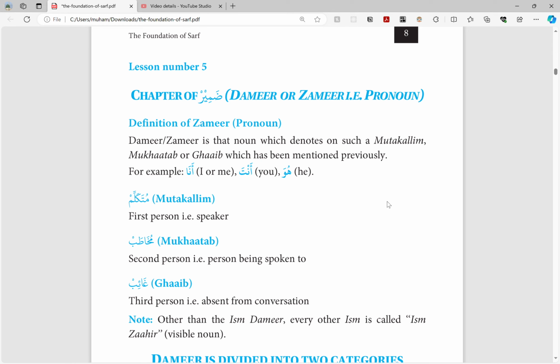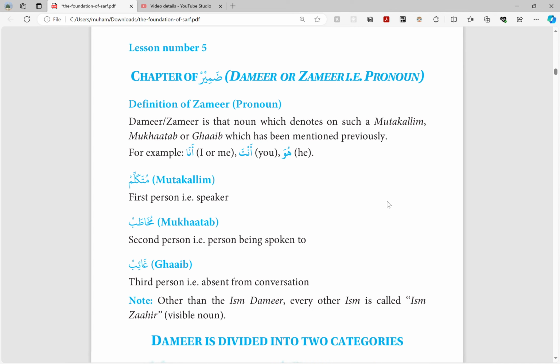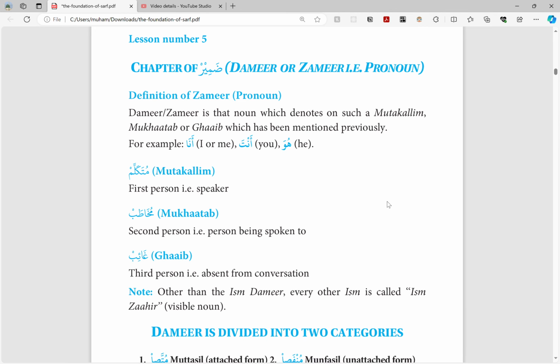Alhamdulillah, we're on lesson 5 and today's lesson is a bit lengthy, so we'll have this video in two parts. We're going to talk about ضمير, also what we call zamir, is a pronoun. So ضمير is that noun which denotes a mutakallim, mukhatab or ghaib, which has been mentioned previously. For example, ana, I, anta, you, or huwa, he.